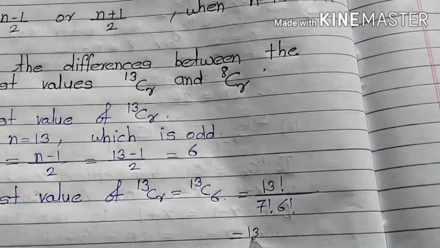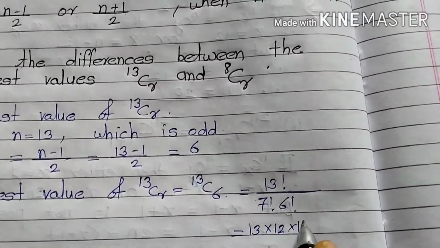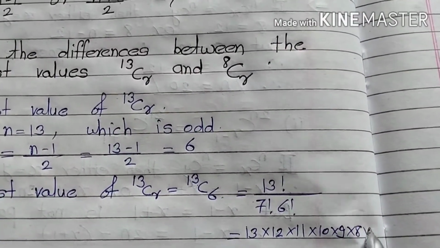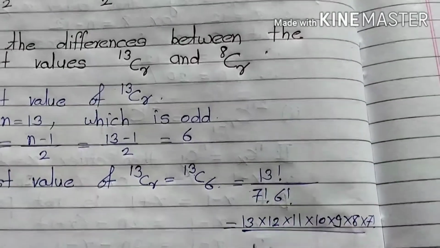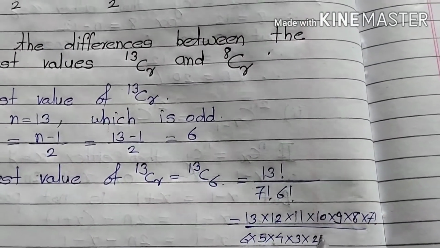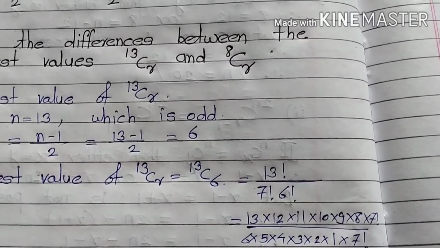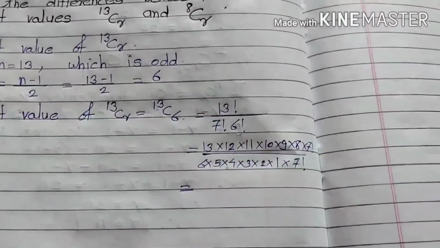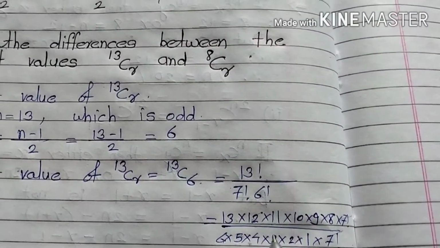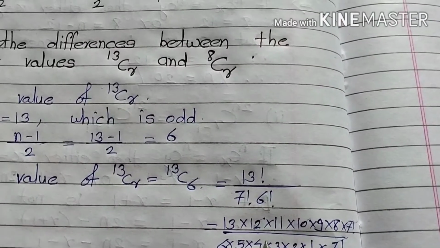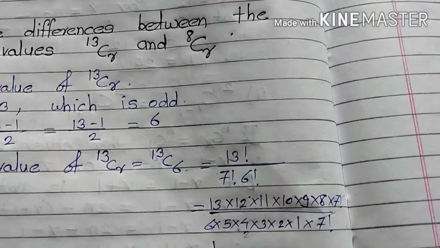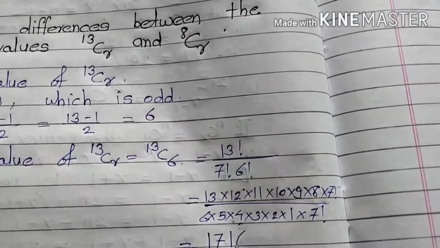Now this is 13, 12, 11, 10, 9, 8, 7, and this 6, 5, 4, 3, 2, 1 into 7 factorial. So calculate this: 6 twos are 12, this 4 and this 2. After solving this, we get a value which is 1716.